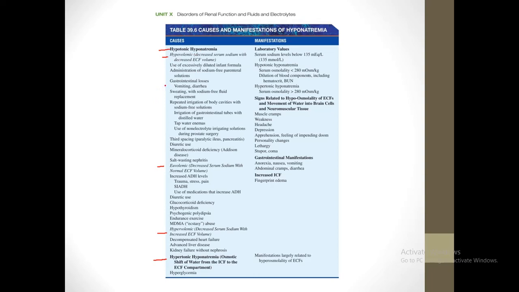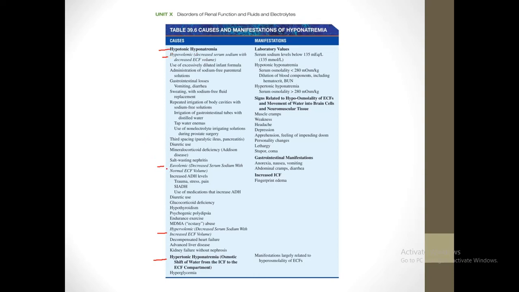What is happening in GI losses is whenever there is vomiting or diarrhea, the fluid is being removed from the body. Not only sodium is being removed, but also water is being removed. When you vomit, there's both sodium and water in the vomit, or in case of diarrhea as well. So there is decreased sodium along with decreased extracellular fluid volume, hence it's called hypovolemic.